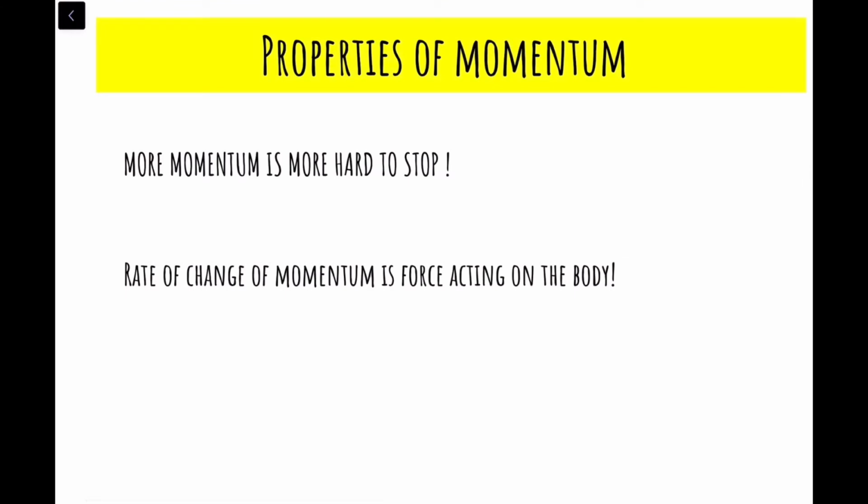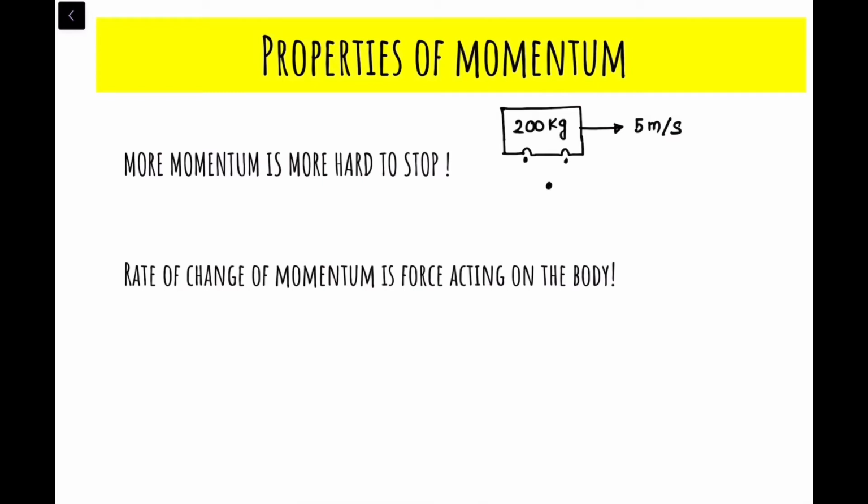So in order to understand the properties of the momentum, suppose I have a bus. Suppose this is the bus. Apologize for my drawing. So suppose the bus has a mass of 200 kg, and it's moving in this direction with a speed of, suppose, 5 meter per second.